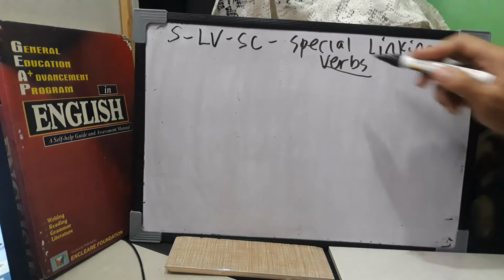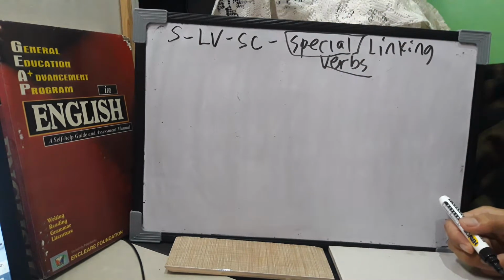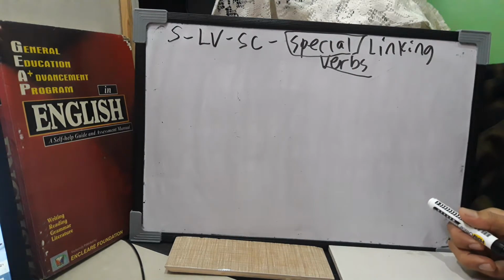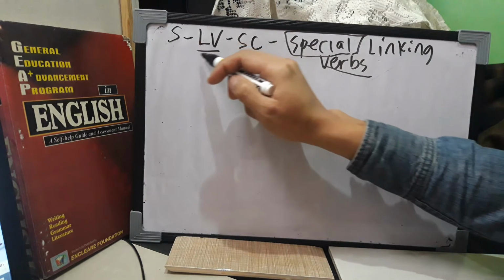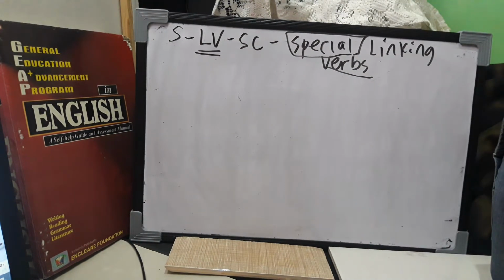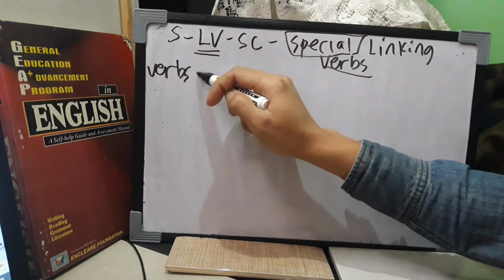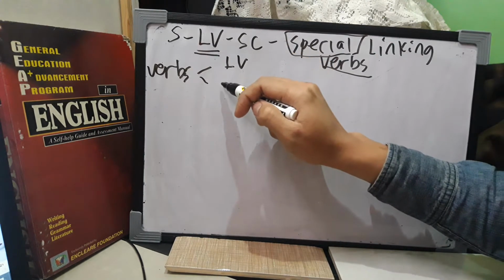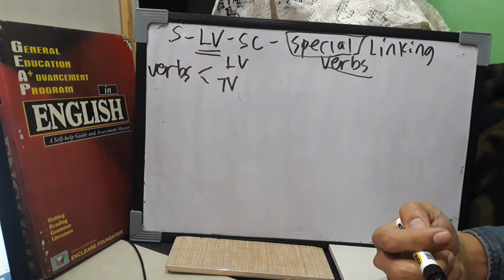Now, teacher, why do you say it's a special linking verb? If you could remember, guys, in my previous lecture, a special linking verb is special because it doesn't only function as a linking verb alone. There are specific verbs that can be a linking verb and can also be a transitive verb. And teacher, what are these verbs?